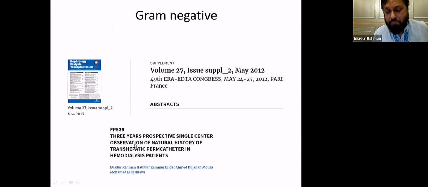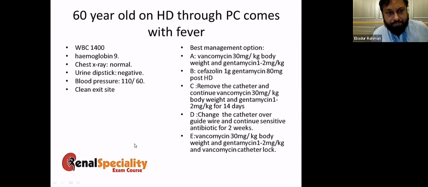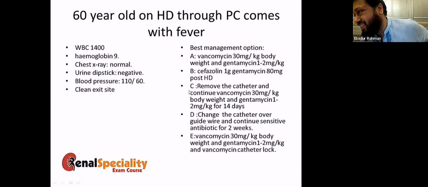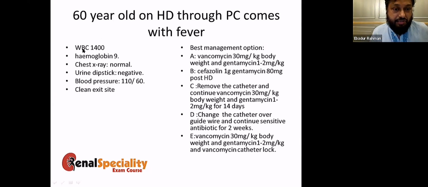So this is my paper which is published here. Now, this is a 60-year-old patient on hemodialysis with the perm cath, comes with a fever. You can see the WBC count is a little bit high, a little bit hypotensive. So what is the best management for this catheter? So these are the options. Will you give just vancomycin and gentamicin? Will you give cefazolin and gentamicin? Will you remove the catheter and give vancomycin and gentamicin for 14 days?